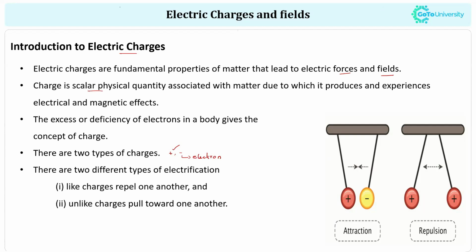Apart from that, there is a law of electrification which says that like charges repel one another, which means same charges, whether positive or negative, when together will repel. Similarly, unlike charges attract one another. This rule is called the rule of electrification. So this is all about electric charge.